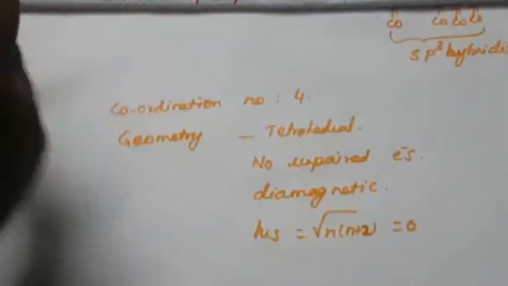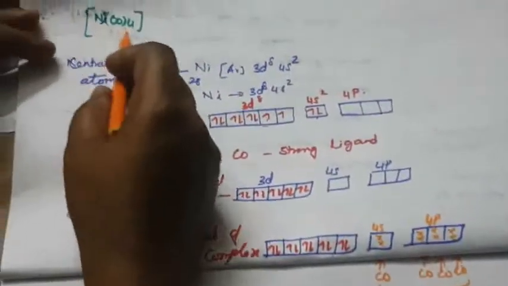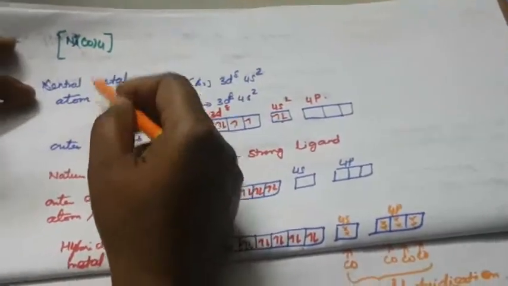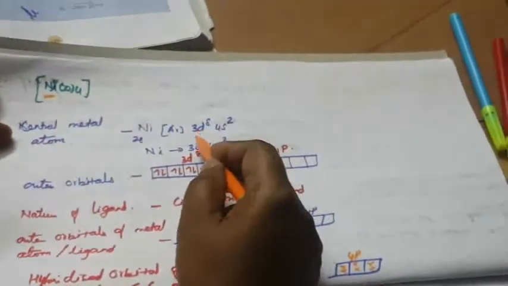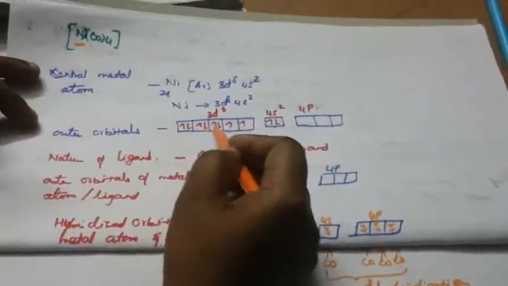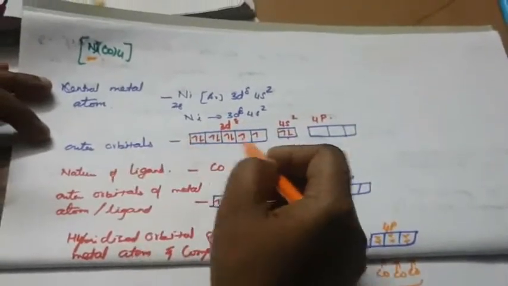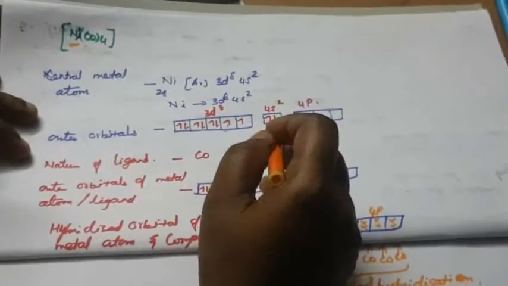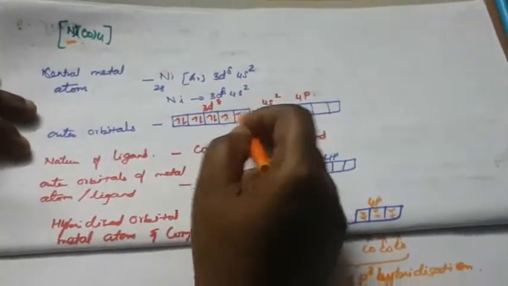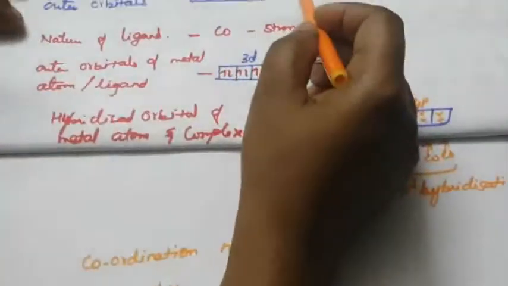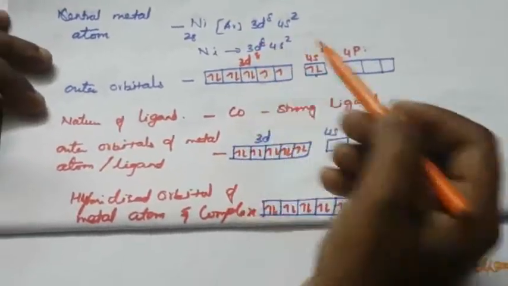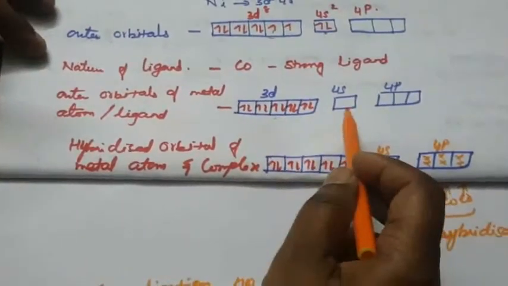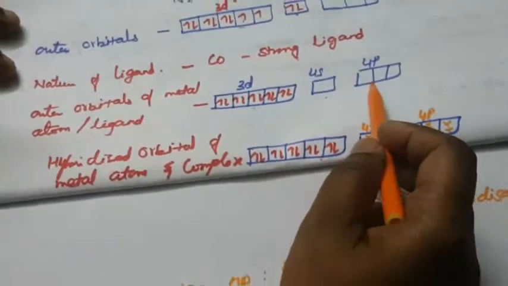Once again, let me repeat. This is the structure of the compound. First, you write the outer electronic configuration of the central metal atom. The central metal atom is nickel. Write the electrons in the outer orbitals. What is the nature of the ligand? It is a strong ligand. A strong ligand pairs the unpaired electrons by itself. So the 4s electrons and 3d8 are paired in the 3d orbital. Every electron is paired in the 3d orbital, so the 4s orbital is empty and the 4p orbitals are also empty.